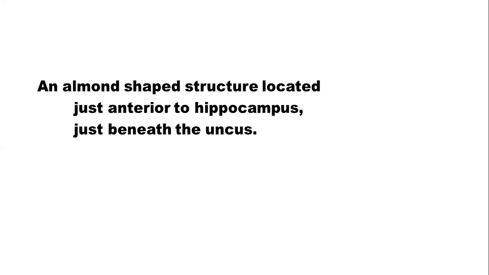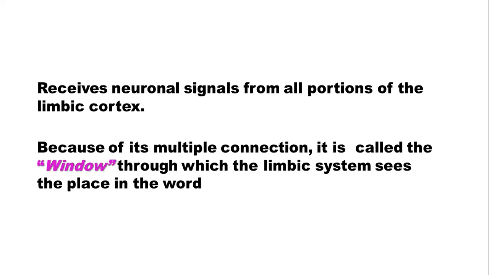Amygdala. Amygdala is an almond-shaped structure located just anterior to hippocampus and beneath the uncus. It receives neuronal signals from all portions of limbic cortex. Because of the multiple connections, it is called the window through which the limbic system sees the place of the person in the world.